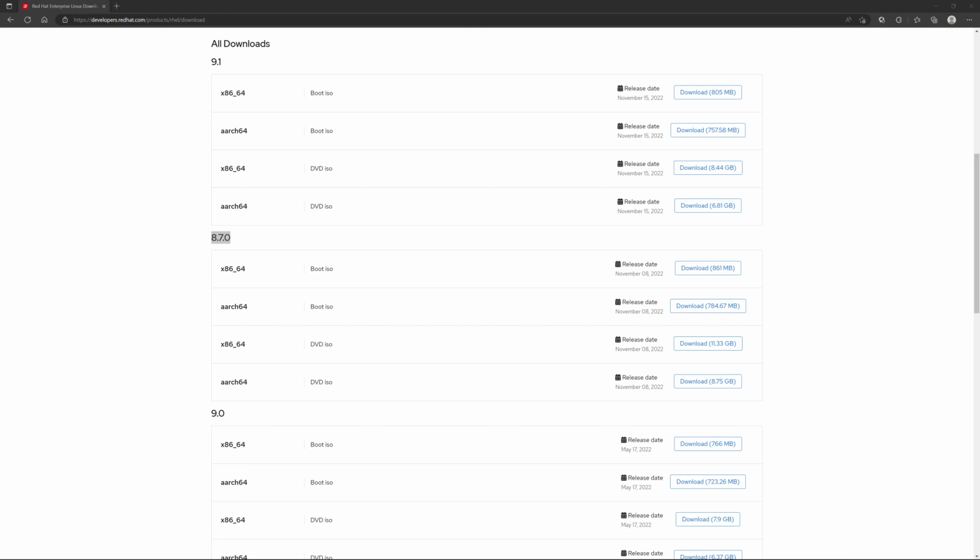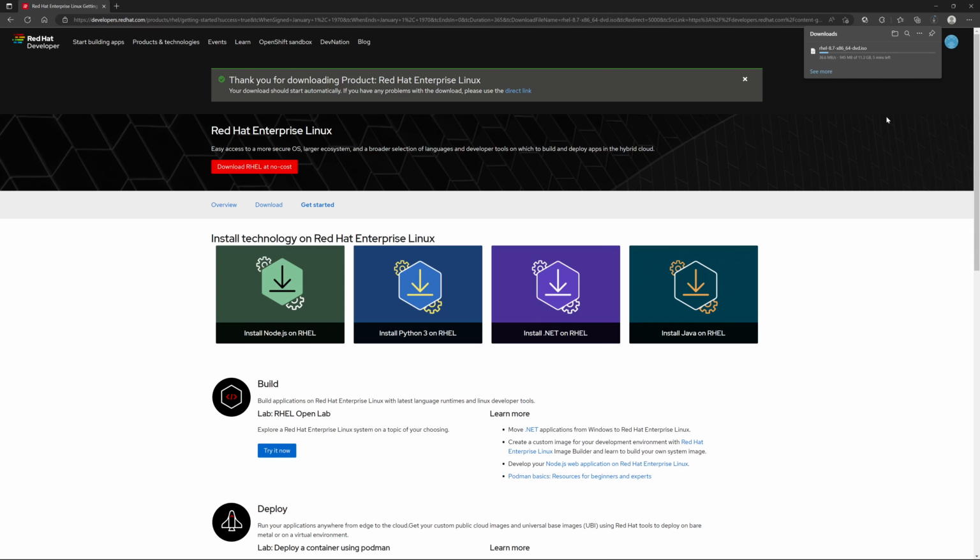And this ISO is 11.33 gigs in size. So we're going to go ahead and kick this off, and it's going to take a little bit to download based off of your internet connection. So we're going to give this about a couple minutes or so and see how long it's going to take. Again, it'll vary based on your internet connection at home. So hang on tight while we go ahead and download this.